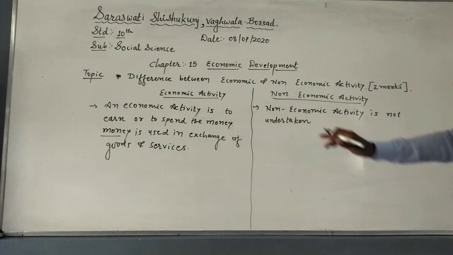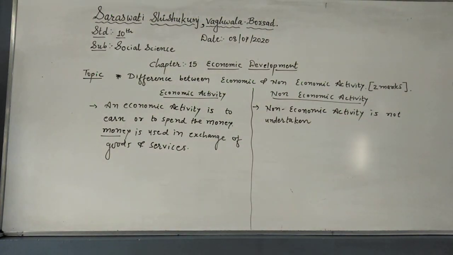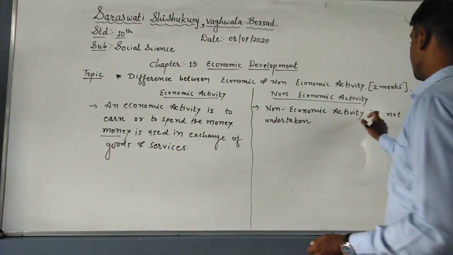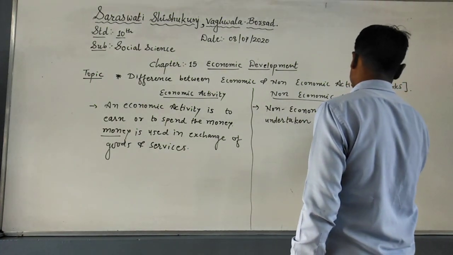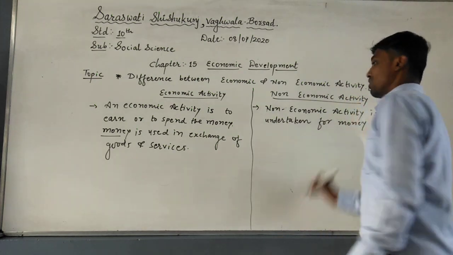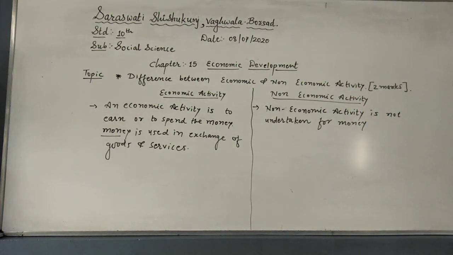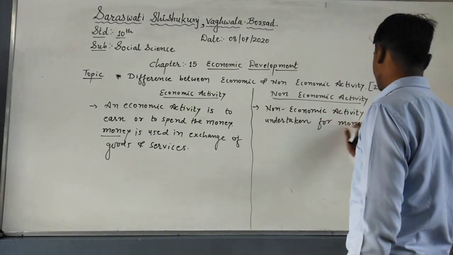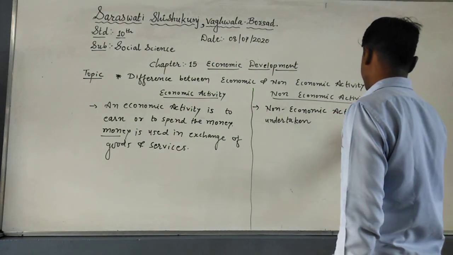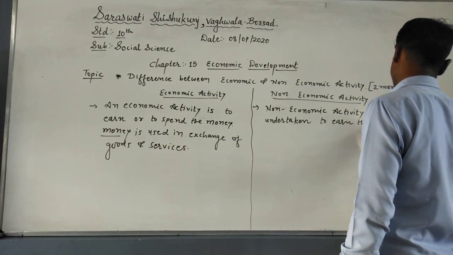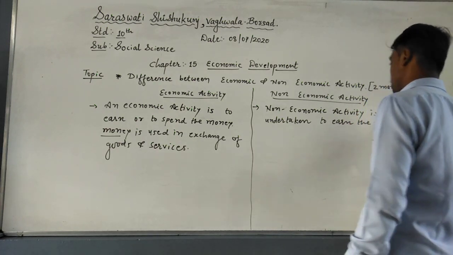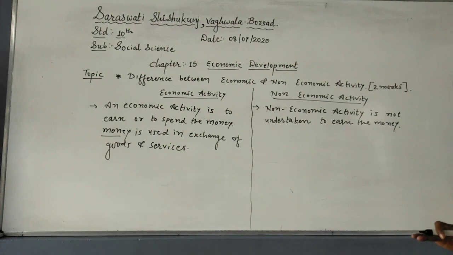Very simple. Here what we have done is money, but non-economic activity is not undertaken for money. It means money is not involved anywhere in this, understood, or it is not undertaken to earn money. Now the first difference, I think it is clear.